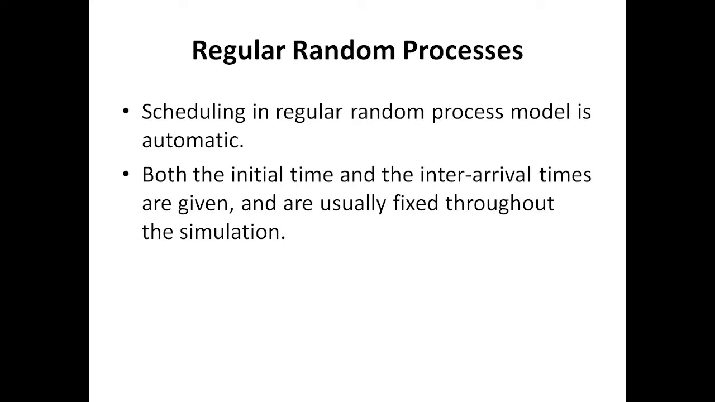So in the last video lecture we have seen the regular random process, but some points we have to add here. So what is regular random process? In a regular random process, both the initial time and inter arrival times are given, and they are usually fixed throughout the simulation. So if you want to simulate the regular random process, the initial time t0 will be given, and the time gap between t0 and t1, that is the inter arrival time, is also given.